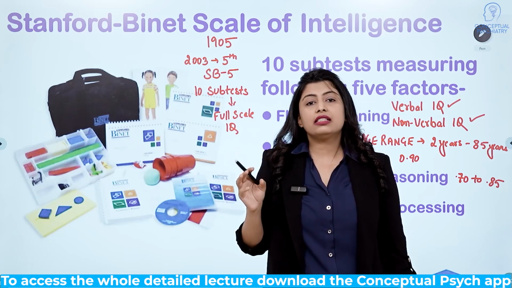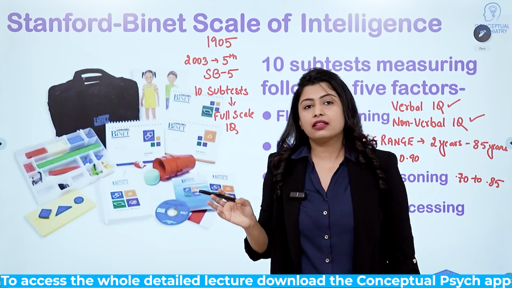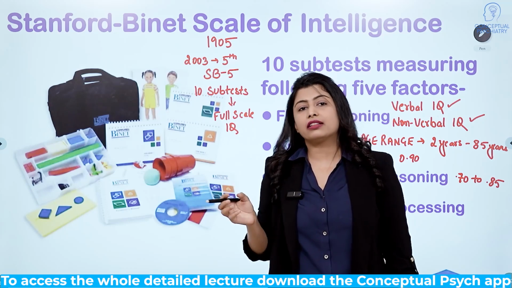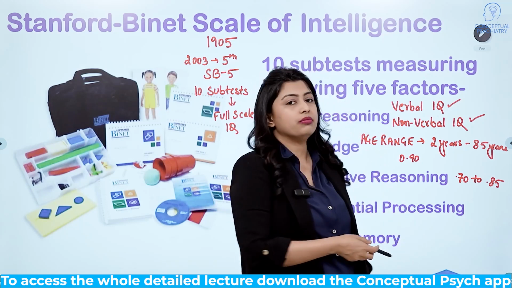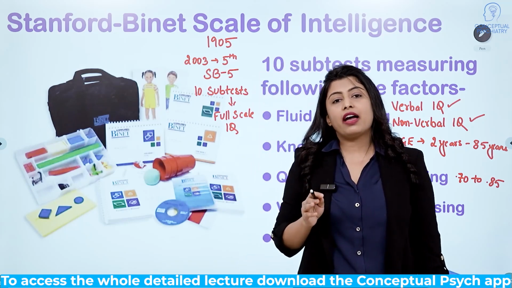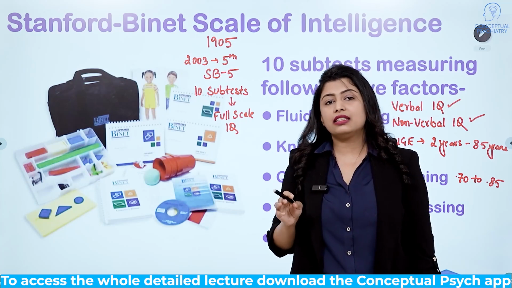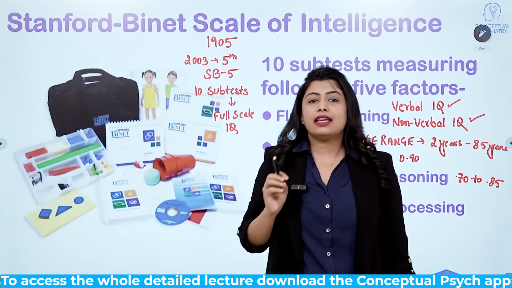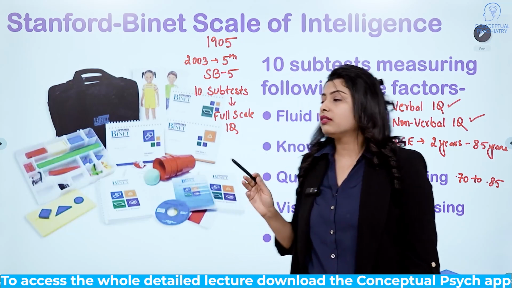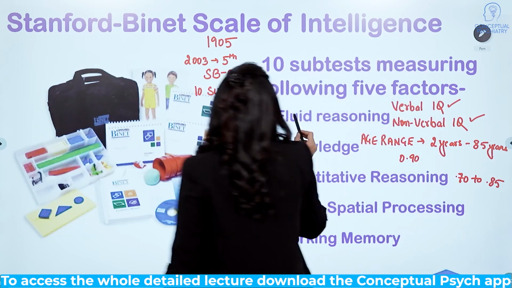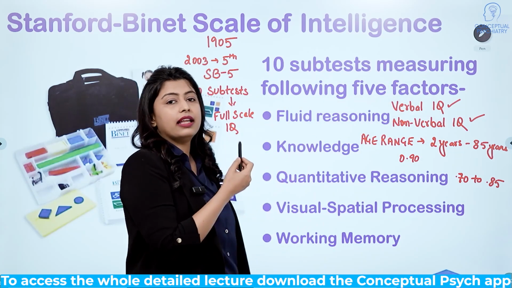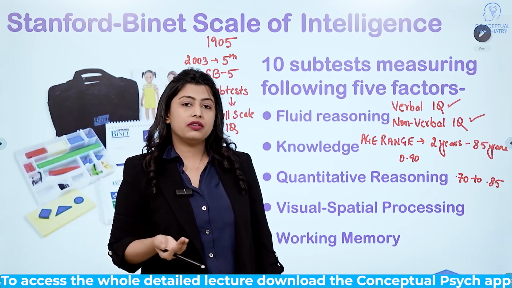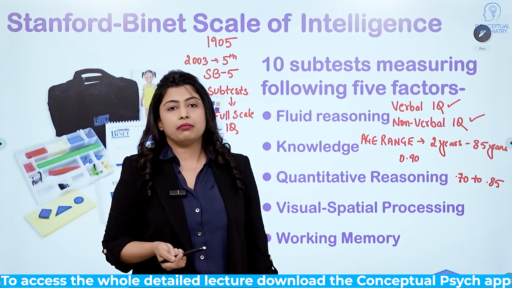The test yields the 5-factor index IQ scores, which correspond to each of the 5 factors that the test is presumed to measure. So the SB5 is based on the CHC theory of intellectual abilities. This test is designed to measure 5 different factors: fluid reasoning, knowledge, quantitative reasoning, visual spatial reasoning, and working memory.